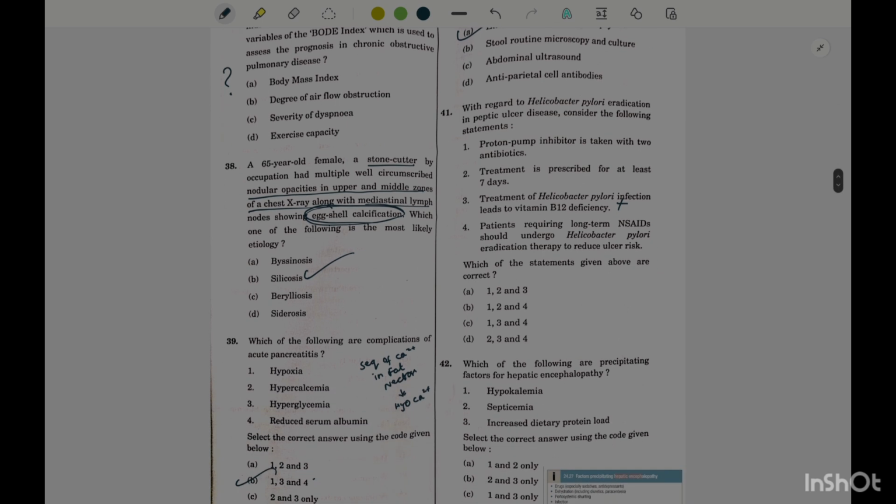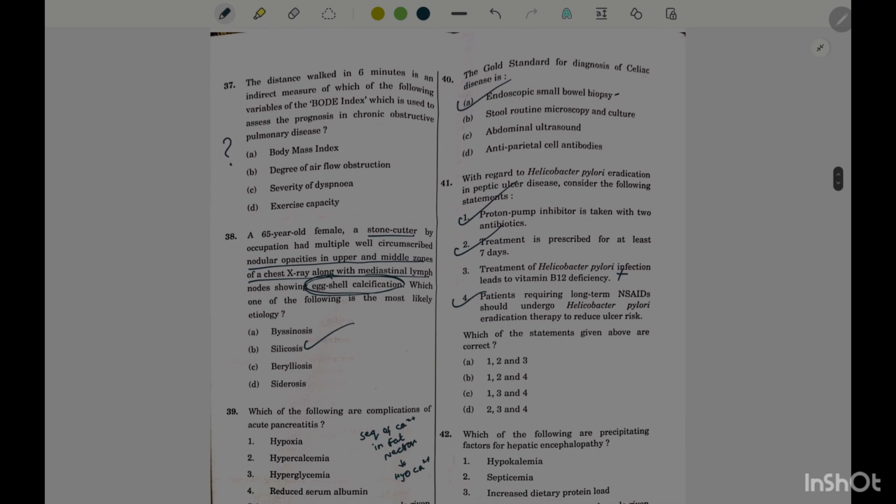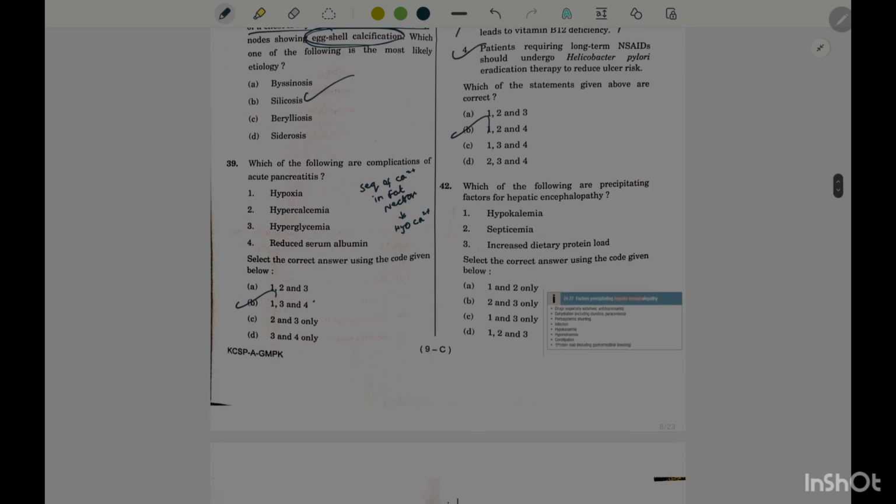With regard to H. pylori eradication in peptic ulcer disease, consider the following statements. A proton pump inhibitor is taken with 2 antibiotics. Yes. Treatment is prescribed for at least 3 days. This is the correct answer. Patients requiring long-term NSAIDs should undergo H. pylori eradication therapy. Yes, that is correct. Treatment of H. pylori infection leads to vitamin B12 deficiency. This is not correct. Treatment of H. pylori infection helps prevent vitamin B12 deficiency and iron deficiency. Options 1 to 4 are the answer.